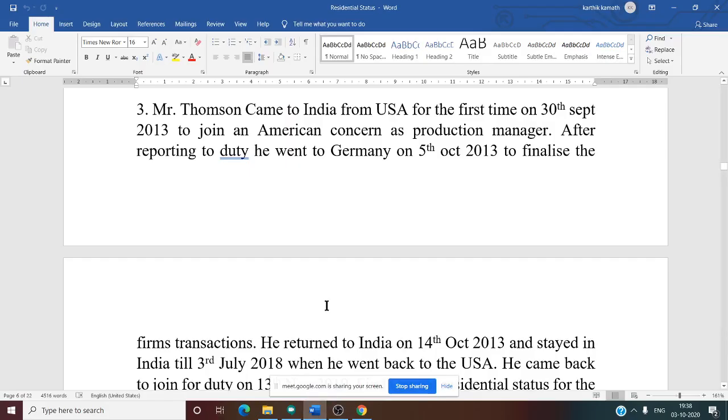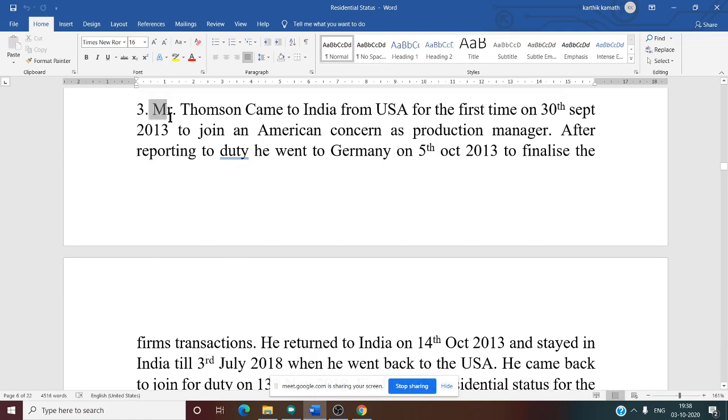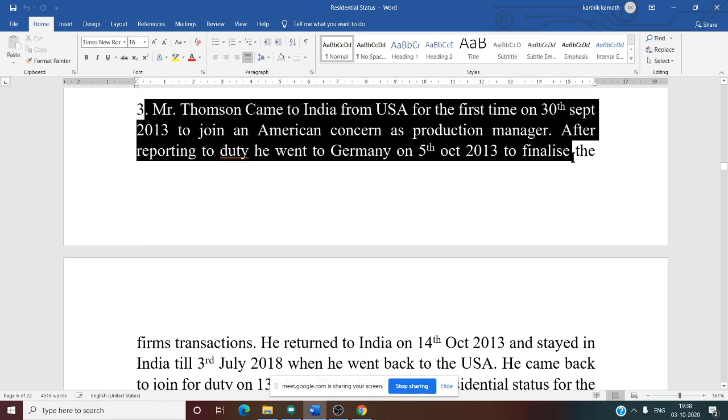Now, third problem. See the third problem, residential status of an individual. Problem number 3. Mr. Thompson came to India from USA for the first time on 30th September 2013. That means before 2013, he was not there in India. First time he came on 30th September 2013 to join an American concern as a production manager.